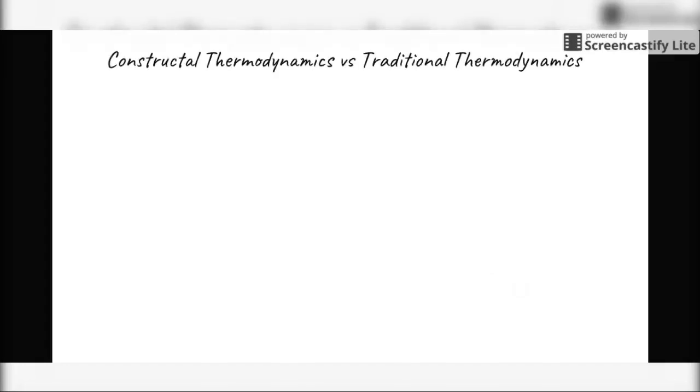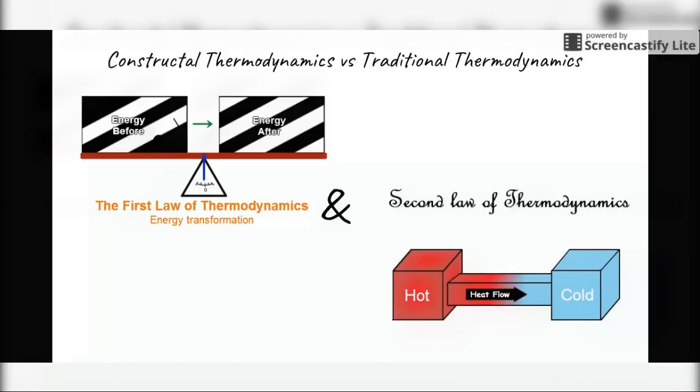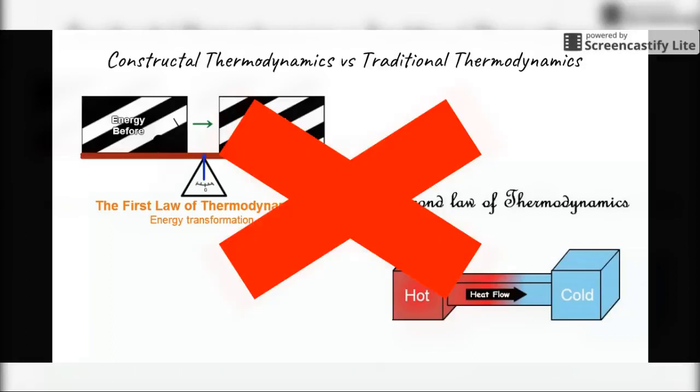So how has the discovery of this law impacted physics? Ultimately, constructal thermodynamics has served to give a better and more in-depth description of normal thermodynamics. General thermodynamics is based on two principles, which are conservation of energy and energy flow from high to low systems. It's very general, but with constructal theory providing a better illustration for scientists on how these systems flow more